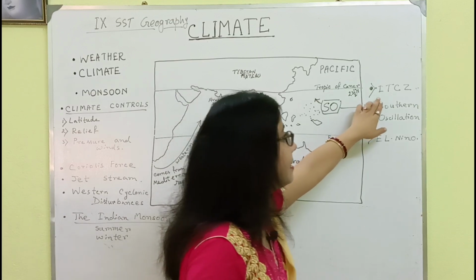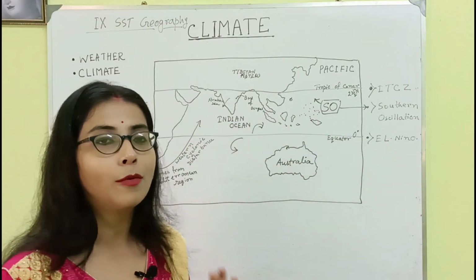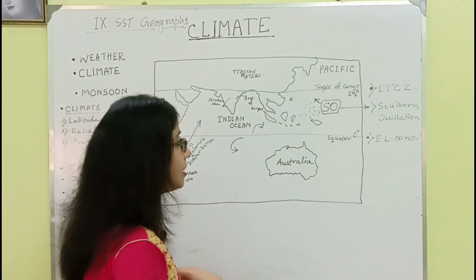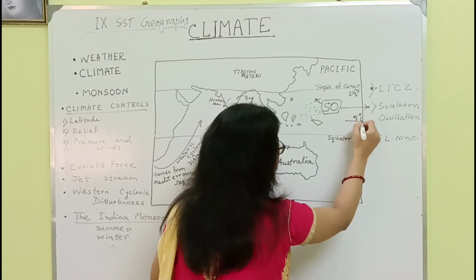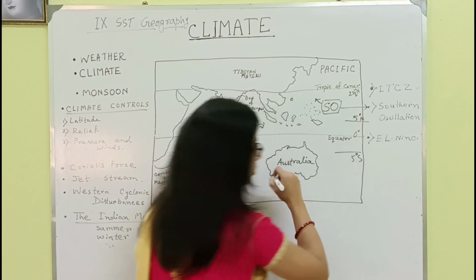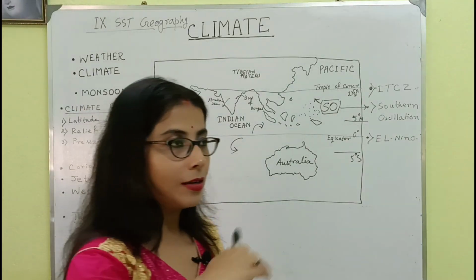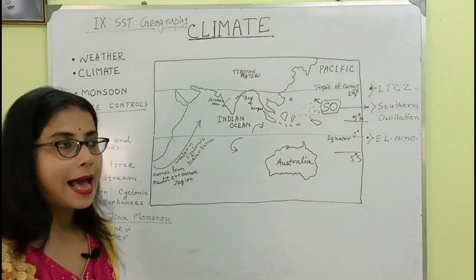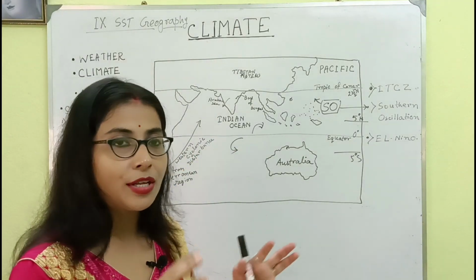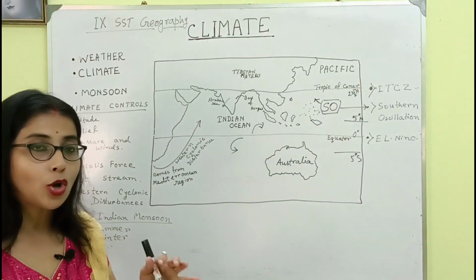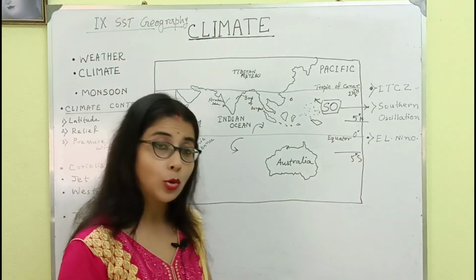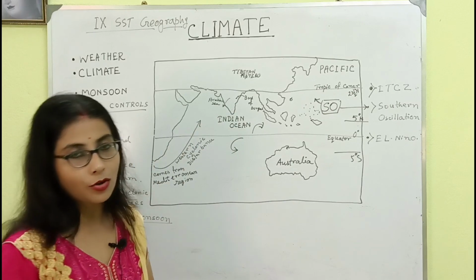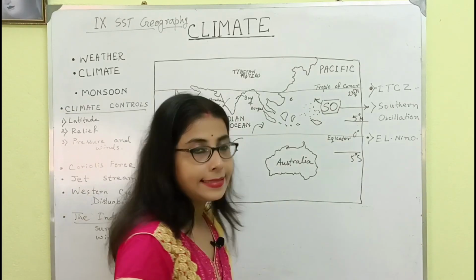The next thing I will discuss is the ITCZ. The full form of ITCZ is Intertropical Convergence Zone. This zone is located from 5 degrees north to 5 degrees south. This zone is reversing; it happens when the sun gives rays directly over here, and there is a great cyclonic movement in this zone, but suddenly it stops in between in this zone, and that is called doldrum. After that it moves apparently towards the southern part, and that is called the ITCZ zone.